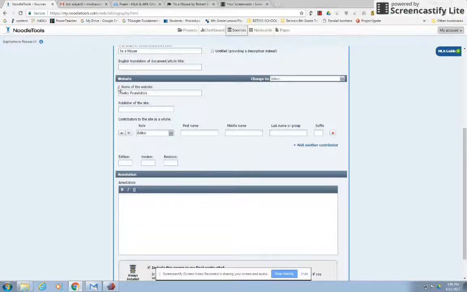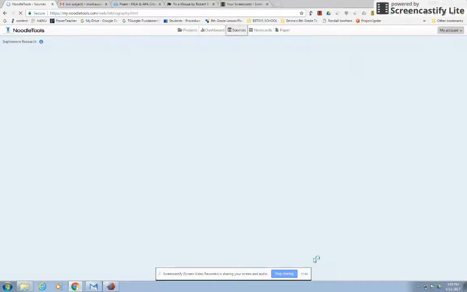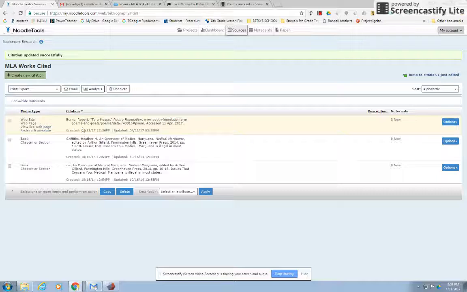Notice it's got the red dot, because the red dot means it's required, right? You can't cite a website without giving the name of the website, okay? But you can cite a website without giving the publisher. So it would just say the same thing twice. Anyway, I'm going to hit submit, and it gives you the citation, okay? This is what you're looking for, and that's pretty much how you cite any poem on a website. If you find something else funky, come and ask me, and I'll be happy to help.